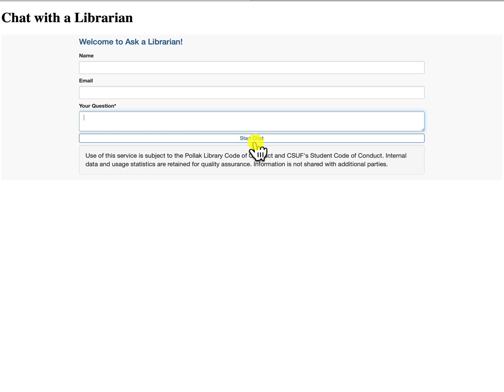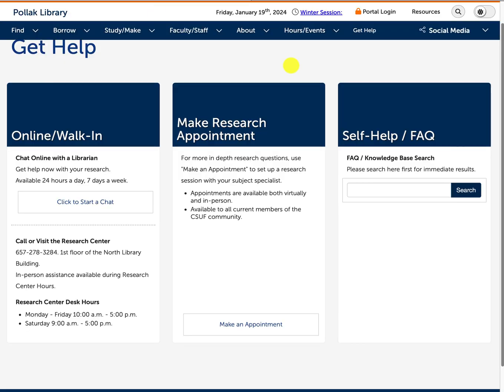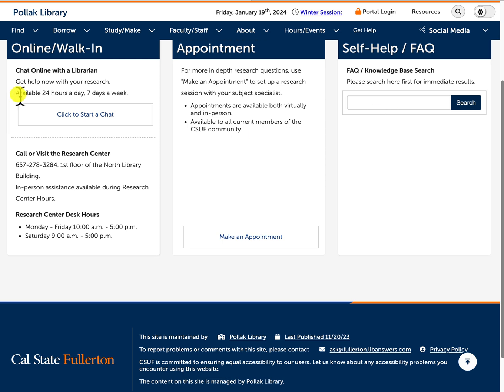The types of questions I get are things like, I have a class in 10 minutes and need 3 peer-reviewed articles on this topic, or I have this document and I need to cite it in APA 7th edition. How do I do that? So you can ask us any question. If I go back, so that was Chat Online with a Librarian.